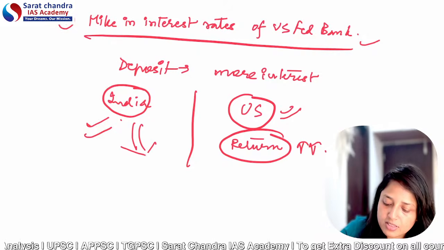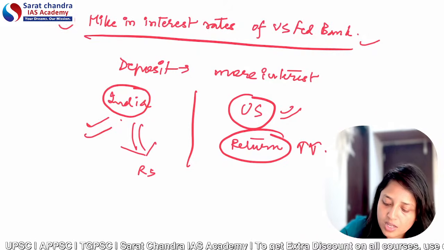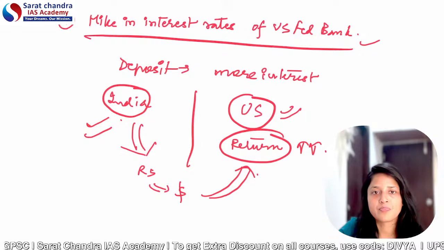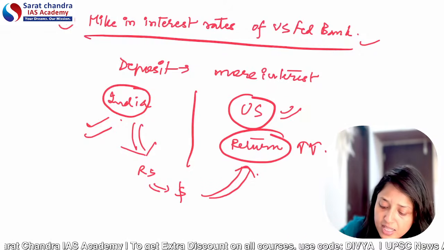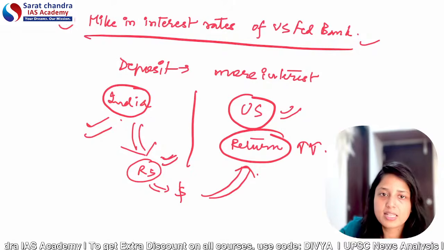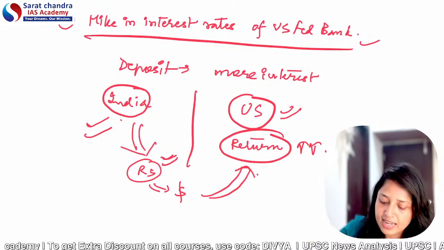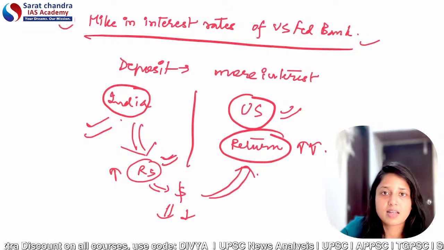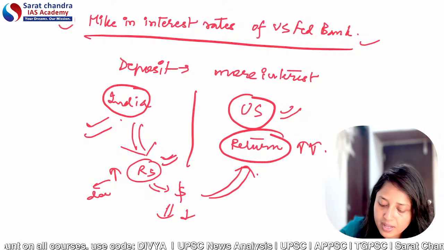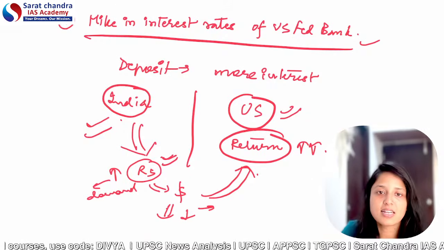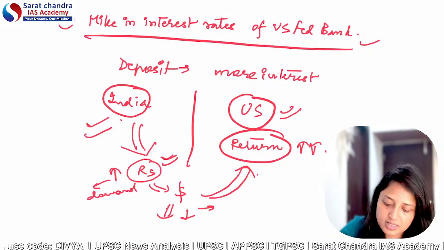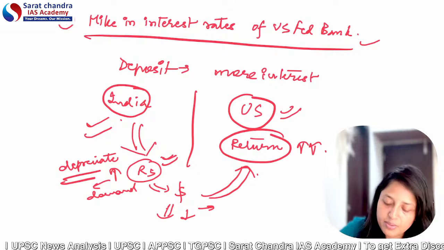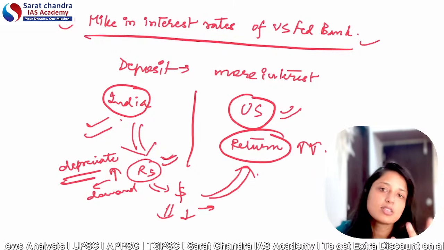So, how will they take the money? First, they will take their money in the form of rupees. Now they will convert these rupees into dollars, and they will invest these dollars in the central bank of the USA. Can you see what is happening here? If they are putting more and more rupees into the Indian economy to take more and more dollars, then the quantity of dollars will reduce and the quantity of rupees will increase. So we can say the demand for rupee is reducing and the demand for dollars is increasing. Hence, if the demand for rupee is decreasing, the rupee will depreciate with respect to the dollar.